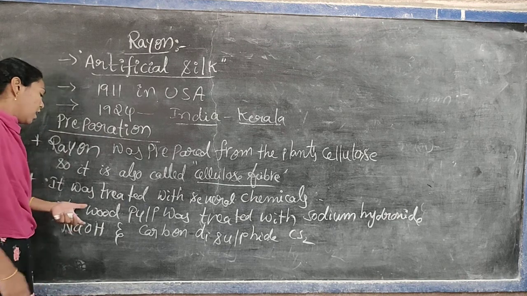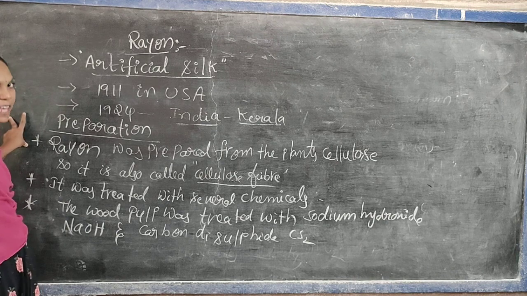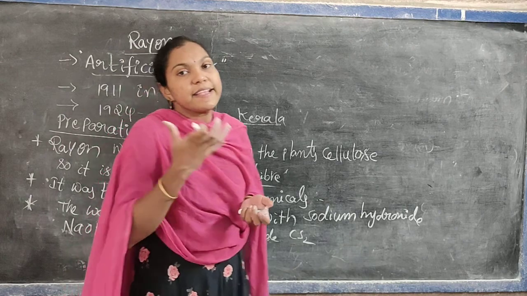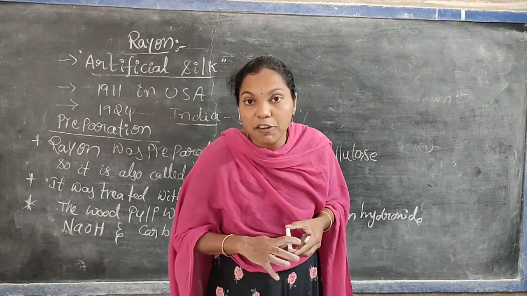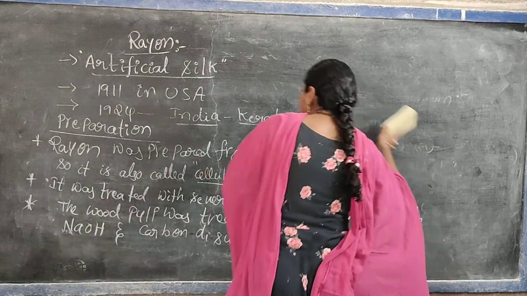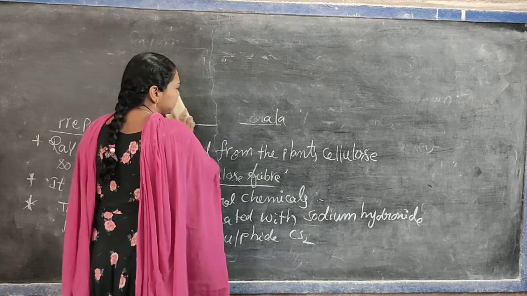Okay. Then when the wood pulp was treated with sodium hydroxide and carbon disulfide, we get a syrup-like solution that is called viscose. That is called which one? Viscose. I will continue here. Preparation of rayon.